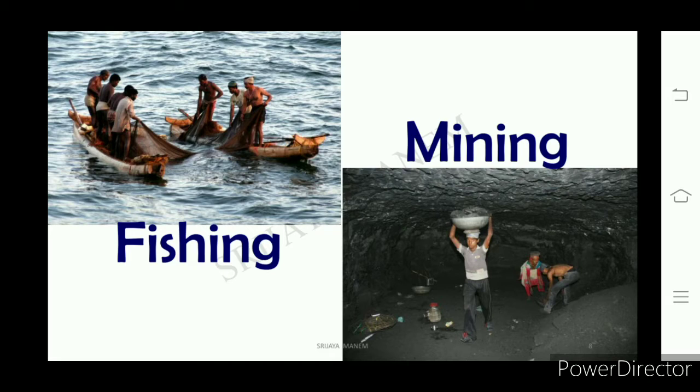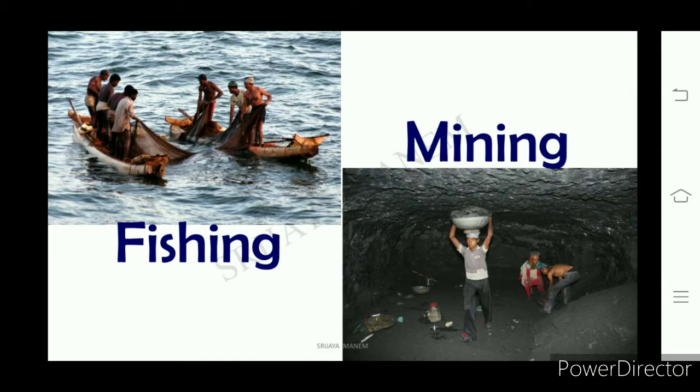Look at these slides. Catching fish. They are not producing the fish, fishermen are catching the fish, right? Fish are a part of nature that is caught by the fishermen. So it is a primary activity, that is agriculture activity.